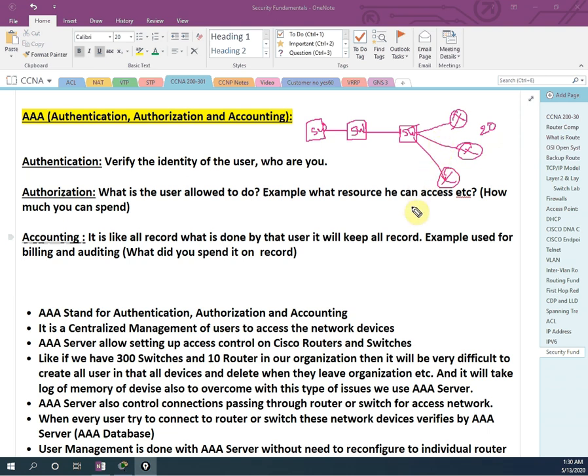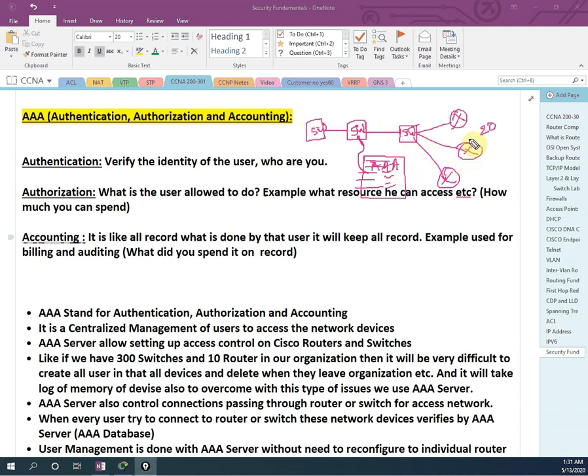So what we will do is use one server, that is the AAA server, a centralized server. On this we have an application, and we will connect it to the switches. In this AAA server, we are going to add the user and whatever access we want to give to that user. We will enable it in this server, add the server IP address and username here, and we will configure the switch.